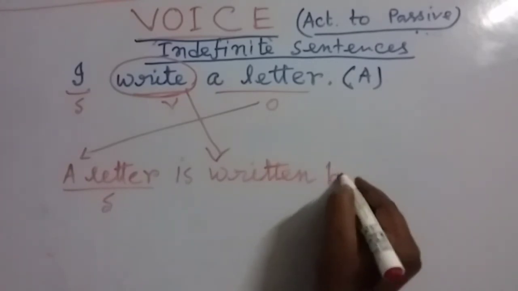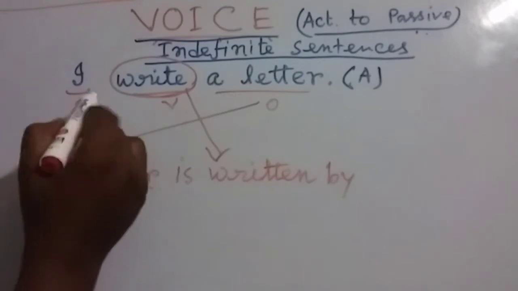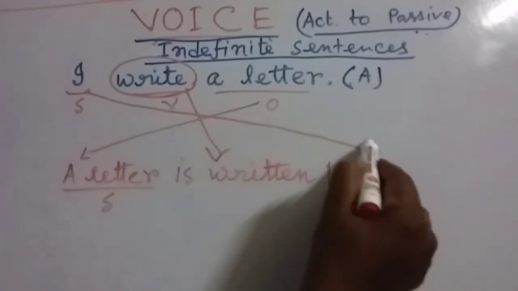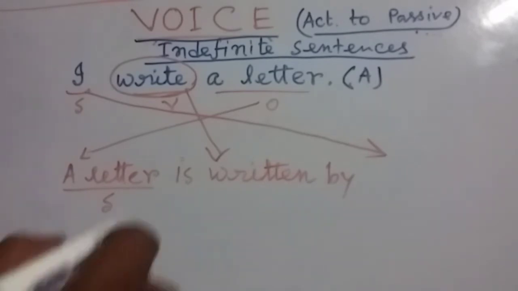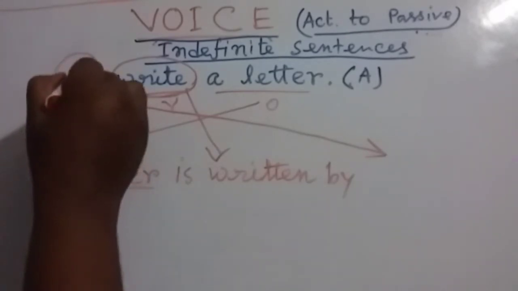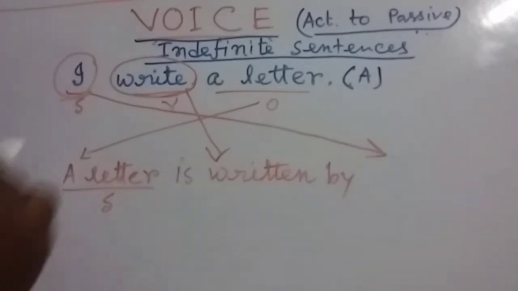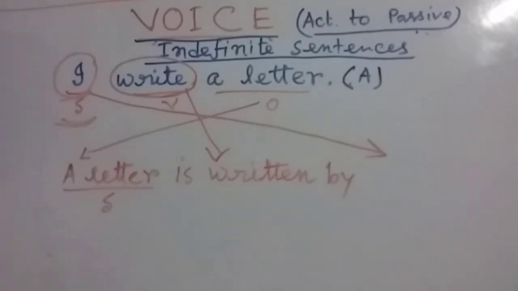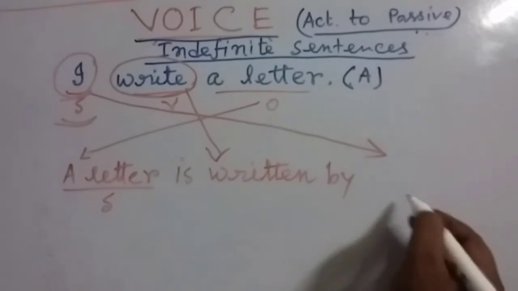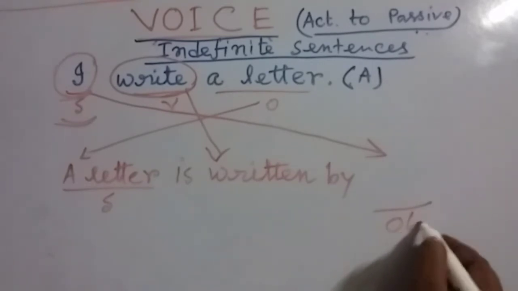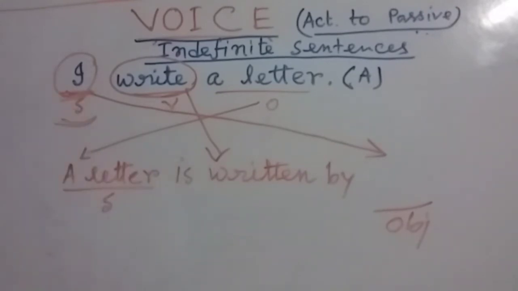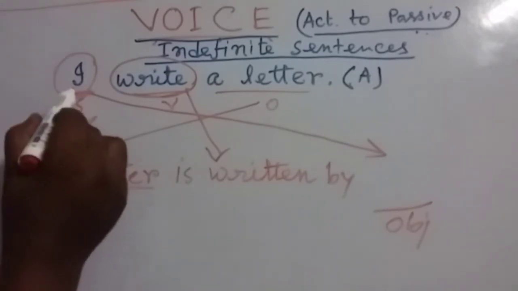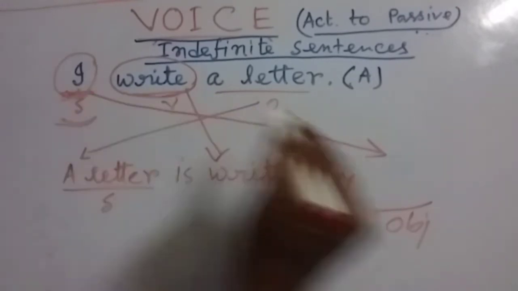After that, by, then this subject will be changed here. This subject will become the object of this sentence. My dear friends, you can see I is the subjective form and is used as a subject in this sentence. That's why we have used I. But here it is being used as an object, so we have to use the objective form, and we know the objective form is me.